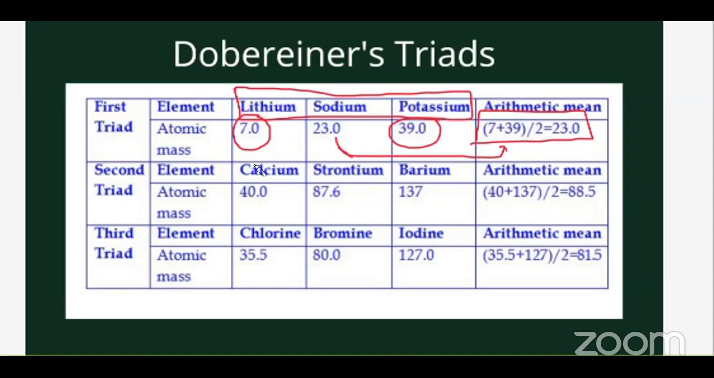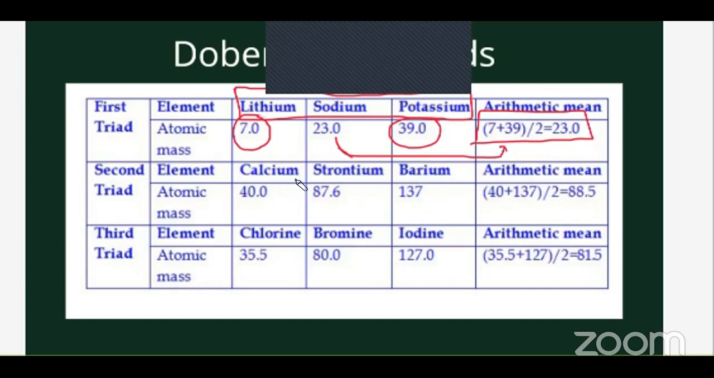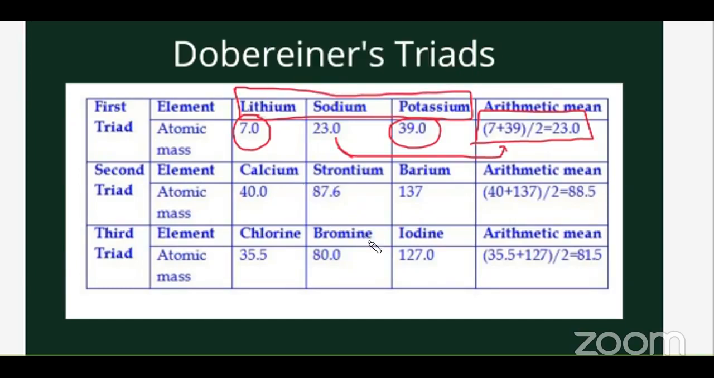Check the second and the third triad. Is it correct? Is the rule applicable? Calcium and barium, they are the first and the last. So add their atomic masses and divide by 2. Is it approximately the same as that of strontium? Yes, we are getting 88.5, and that is nearly closer to strontium, that is 87.6. Similarly, if you go for chlorine and iodine, when you add their atomic masses and divide it by 2, we get bromine.